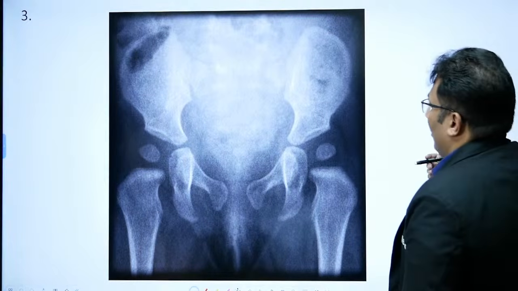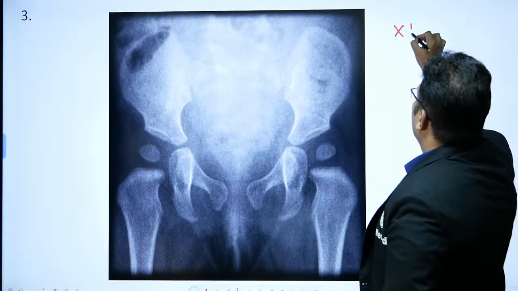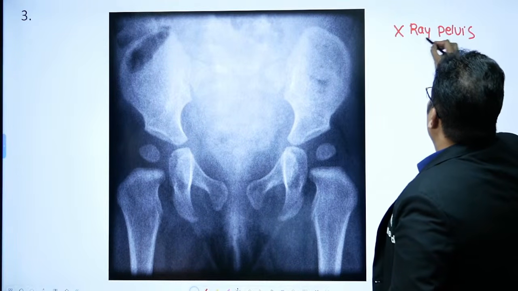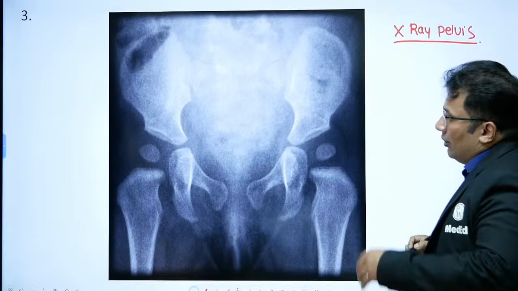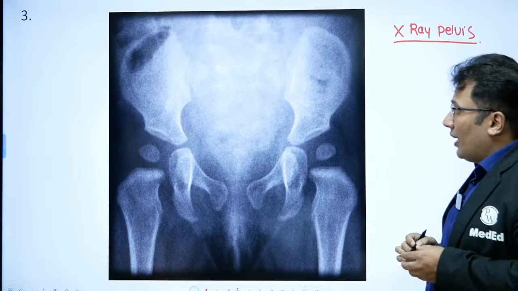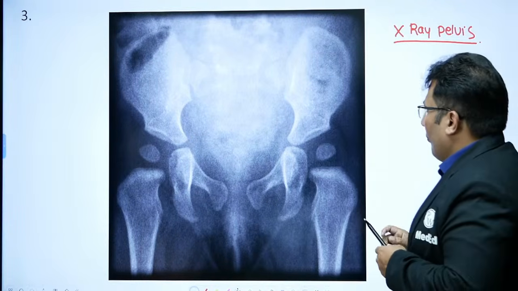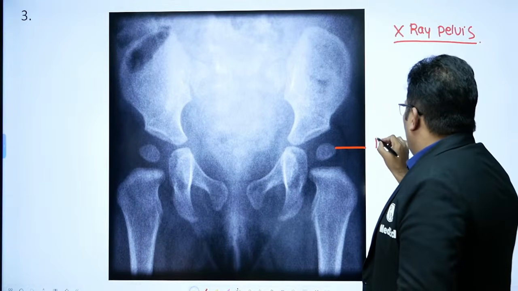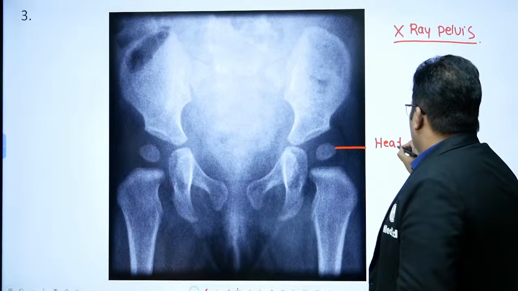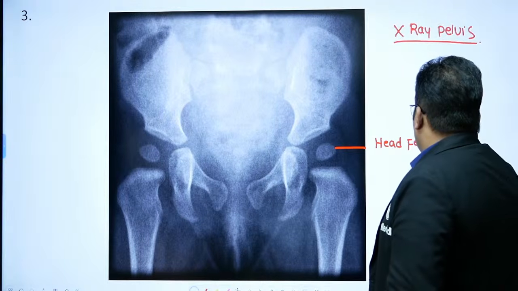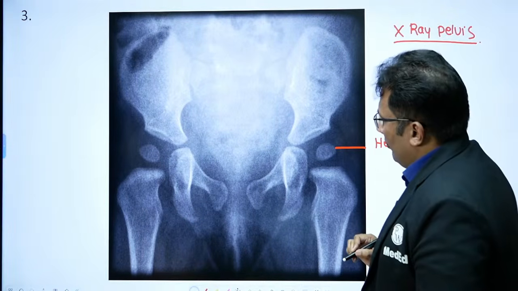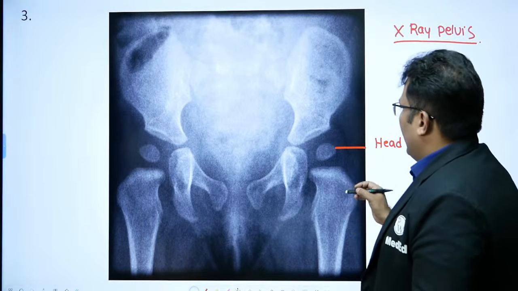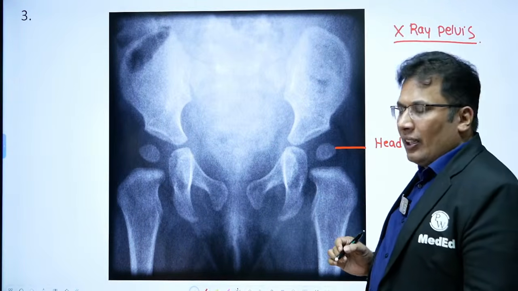Now this is an X-ray of the pelvis. Now look at this and try to answer. This is the head of the femur. There is no greater trochanter, lesser trochanter and all.